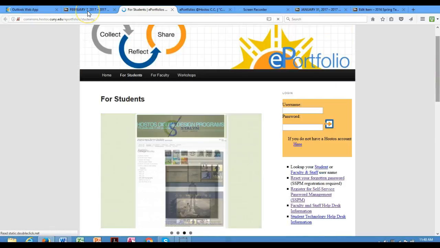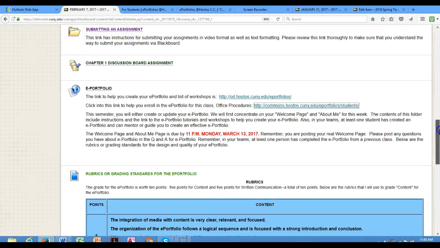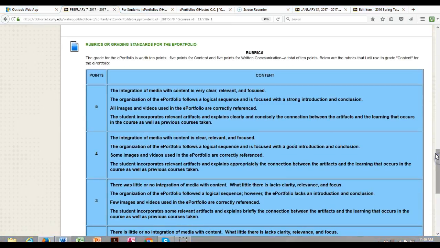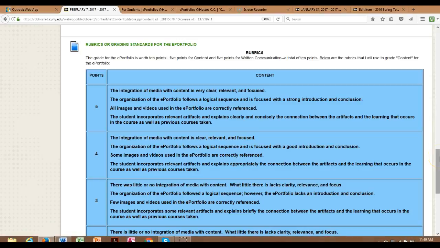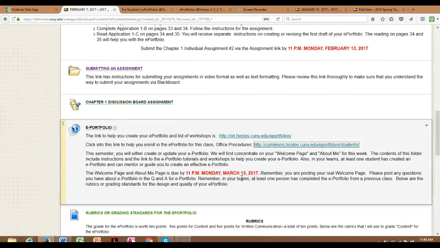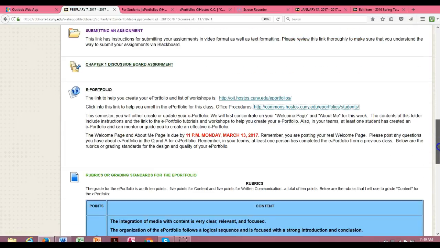All right, ladies and gentlemen. You're going to be graded for the content, making sure that you use integration of media. Remember, I asked you to do an introductory video. The purpose of that video was to put it in your ePortfolio. The first one is a draft, and it's not due until March 13th, so you have a month. Obviously, some of you are going to wait until the last minute on March 13th to do this. That's going to be very difficult for you to do. And you have to make sure that the ePortfolio is public to your class.